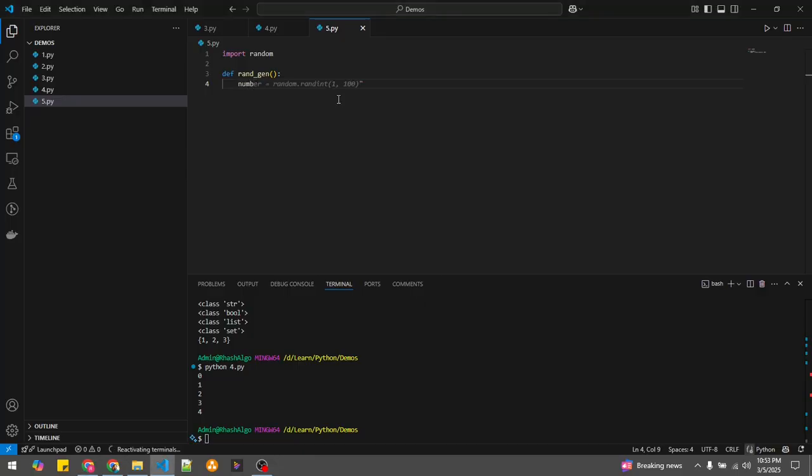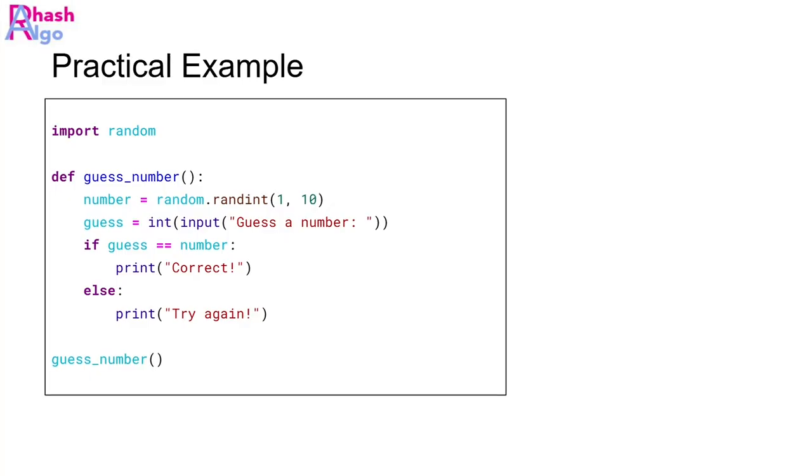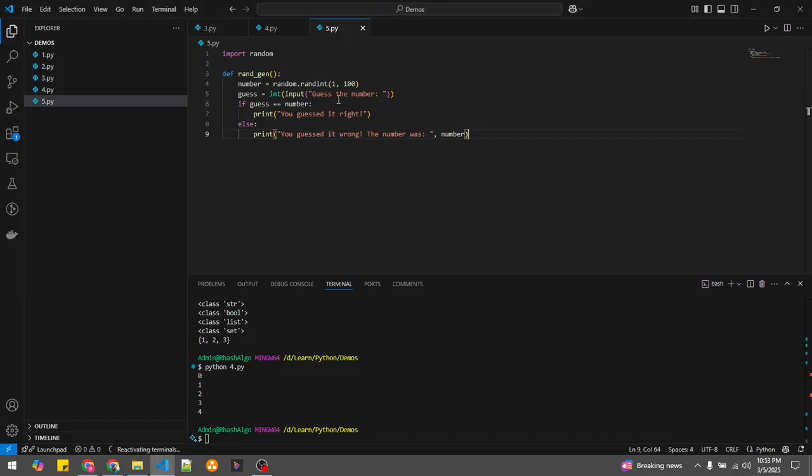Number, okay, now guess equal to int of input, guess the number. Anyways, I have IDE Copilot enabled, guys, that's why I'm able to get this code very quickly without wasting any time for you guys.